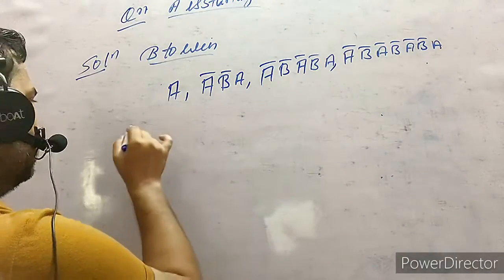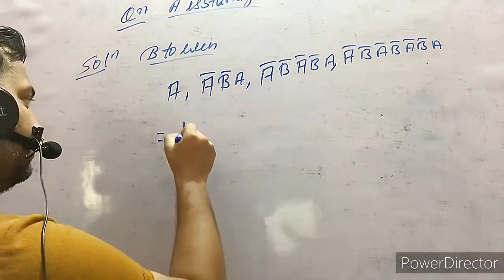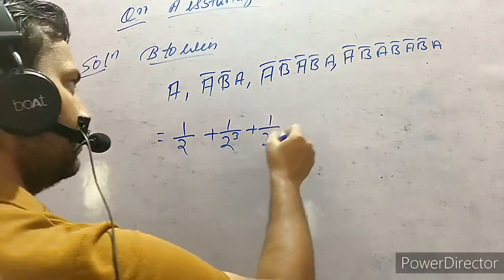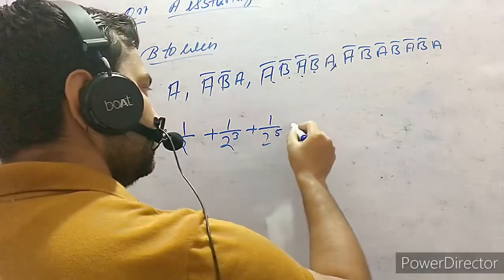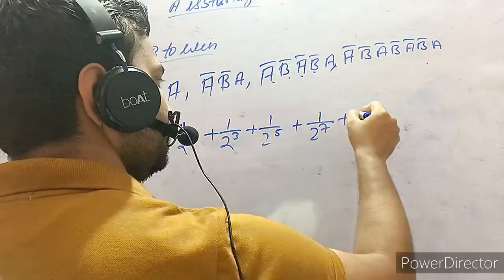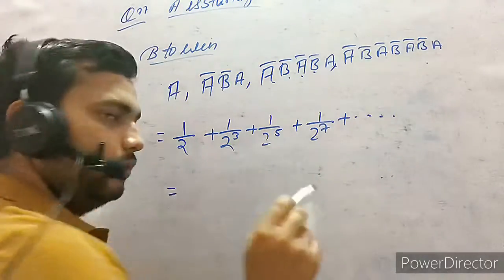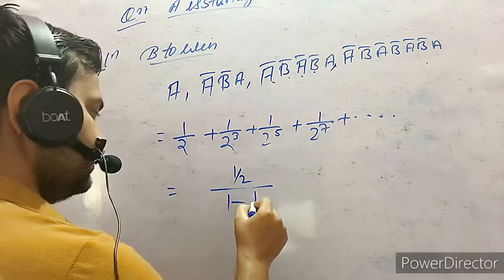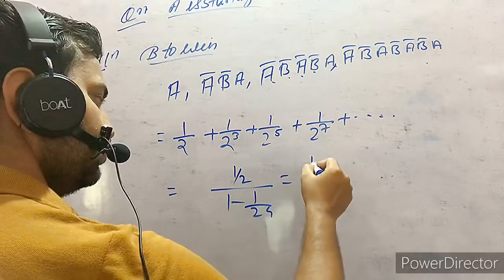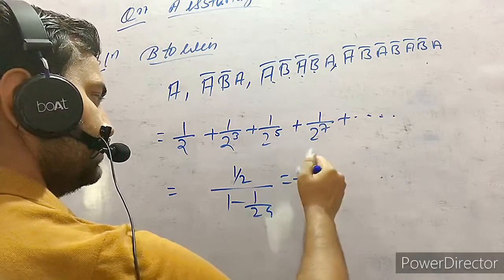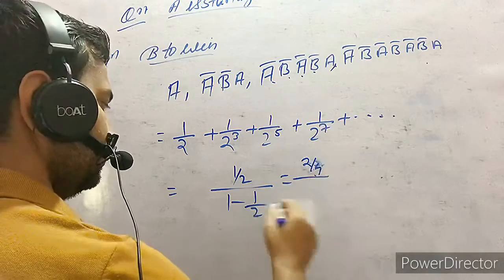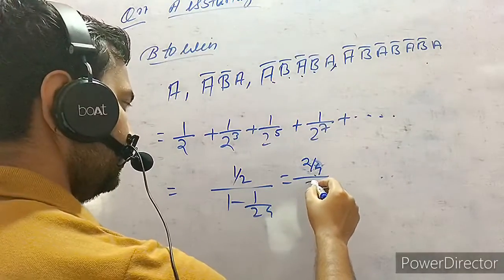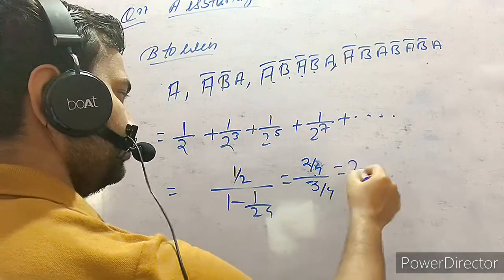Okay, so what is the possibility? Possibility is here 1 by 2 plus 1 by 2 power 3 plus 1 by 2 power 5 plus 1 by 2 power 7 plus dot dot dot. So what will be the sum? First term is 1 by 2, and r is 1 by 2 power 2. So 1 by 2, can we write it like this? 1 by 2 is equal to 2 by 4, and here it will be 3 by 4. So answer will be 2 by 3.